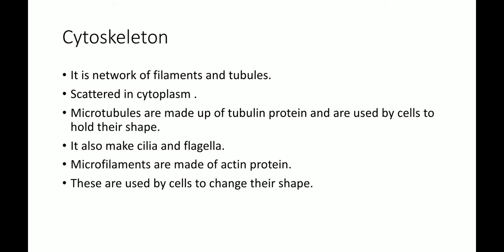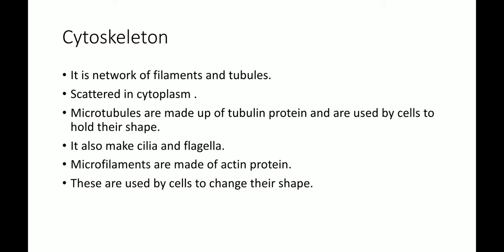Now what are cilia and flagella? Cilia is a small cylinder-like, hair-like structure that is present on the surface of mammalian cells, while flagella is a microscopic hair-like structure. Now what is the role of flagella? What is the function of flagella? It is involved in the locomotion of cells.